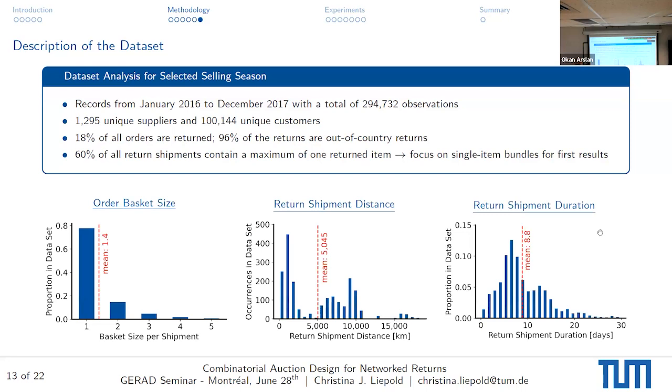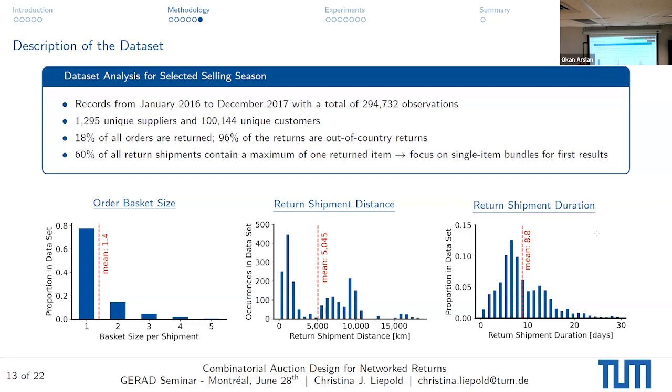Basically, for you to just get a bit of an overview of the data set, here's the order basket size. We see that the average basket size, so the items per order per individual customer, is 1.4. So on average, they buy 1 item. If they don't, they might return the other size. If we look at the return shipment distance, it is around 5,000 kilometers. As I said, it basically crosses the Atlantic, which is quite a bit of a distance. And then the return shipment duration is around 9 days.